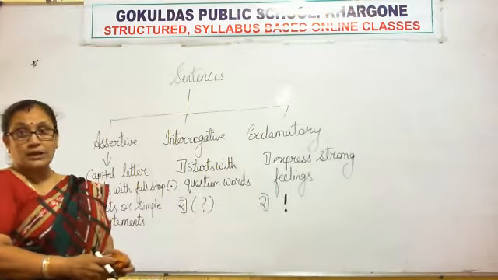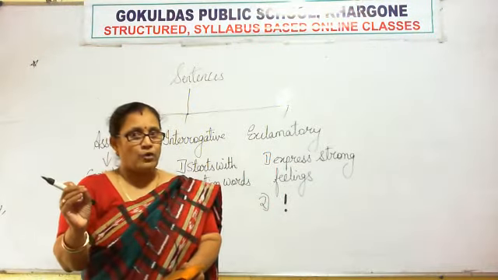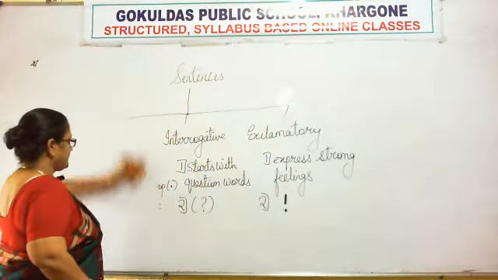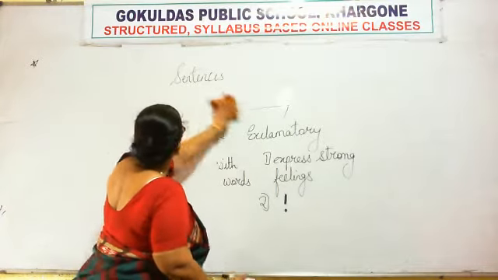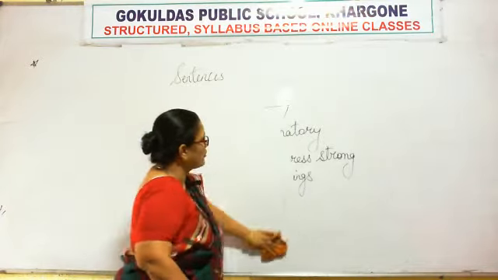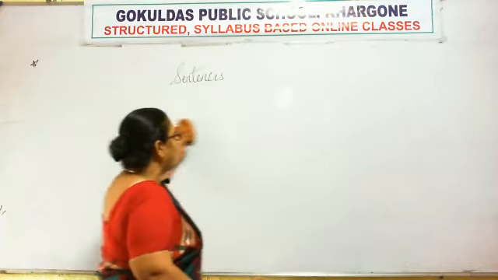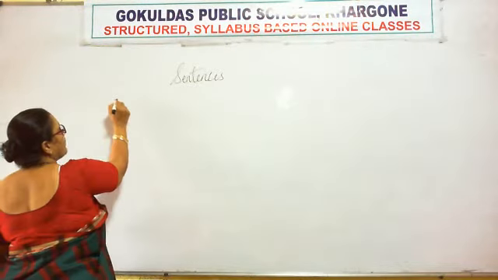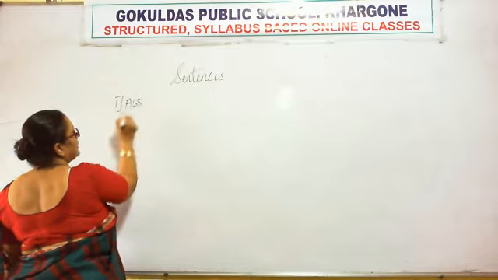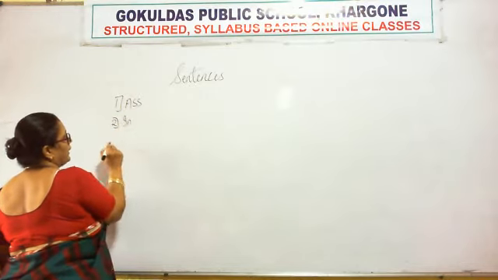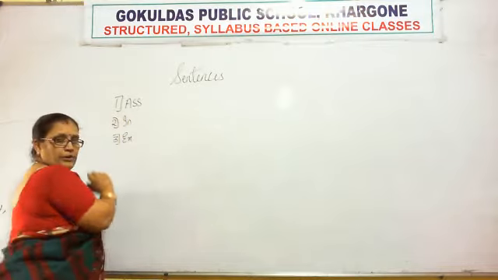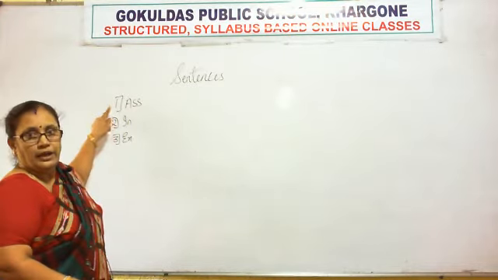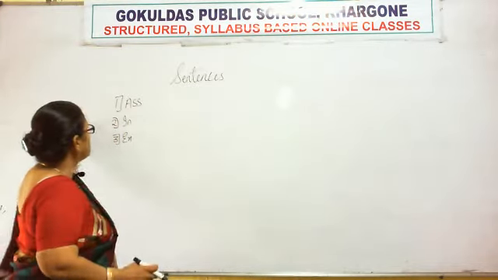Now be ready. I am going to write down some sentences on the board, and you have to identify and tell me what type of a sentence it is, right? So ready? Keep your ears open. Think about the three types of sentences which you have learned today. The three types of sentences which you have learned today are yes, number 1, assertive, number 2, interrogative, number 3, exclamatory, right? Remember all the three? Yes, repeat. Assertive, interrogative, and the last one is exclamatory.